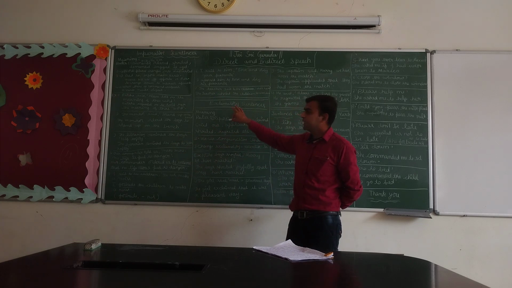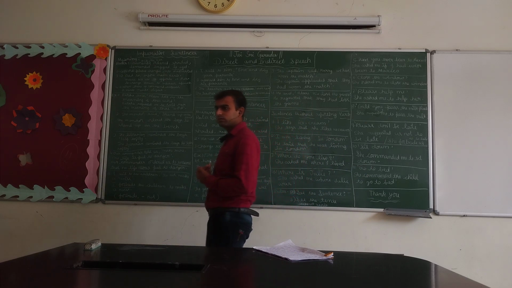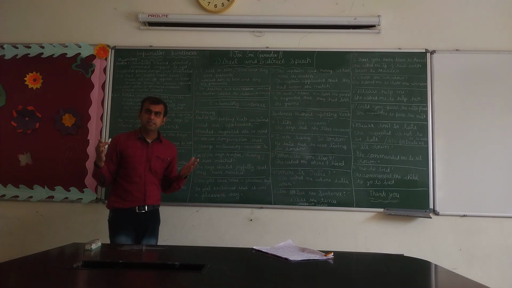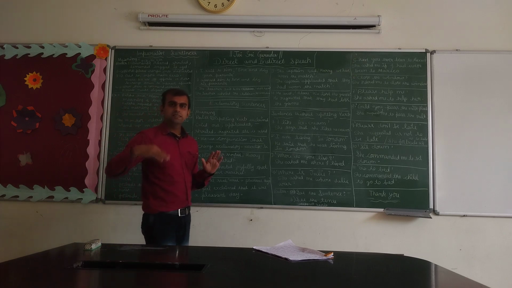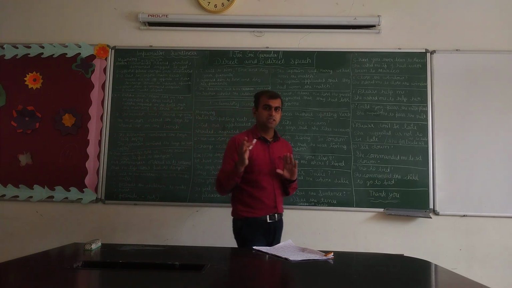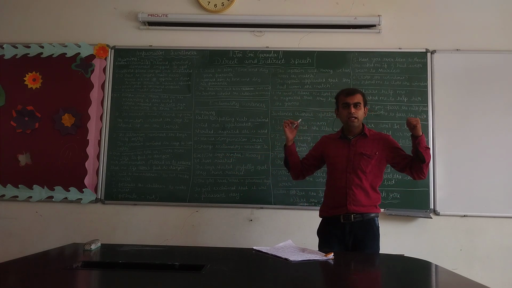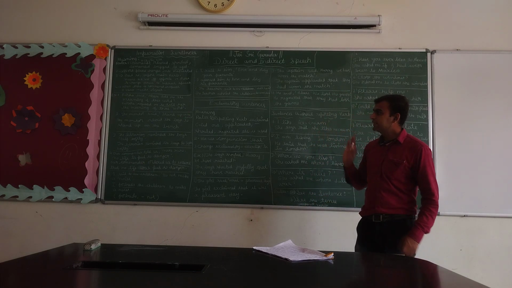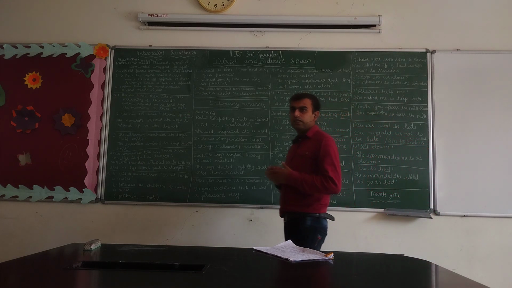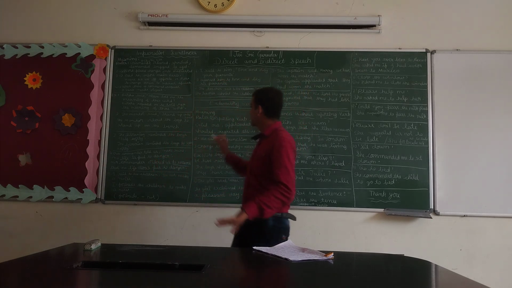Next one, exclamatory sentences. What are exclamatory sentences? Exclamatory sentences are those sentences in which one expresses sudden feelings of emotion. Example, alas, he is dead. Hooray, we won the match. Ouch, I got hurt. These are exclamatory sentences. Now let us see how to change exclamatory sentences from direct to indirect speech.